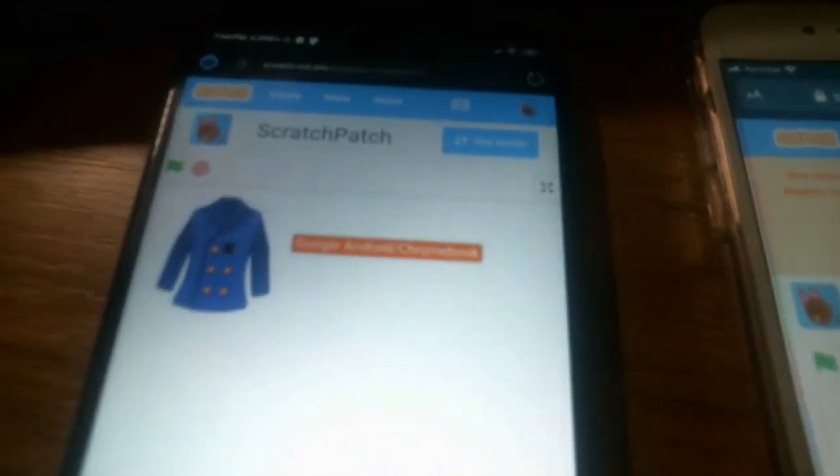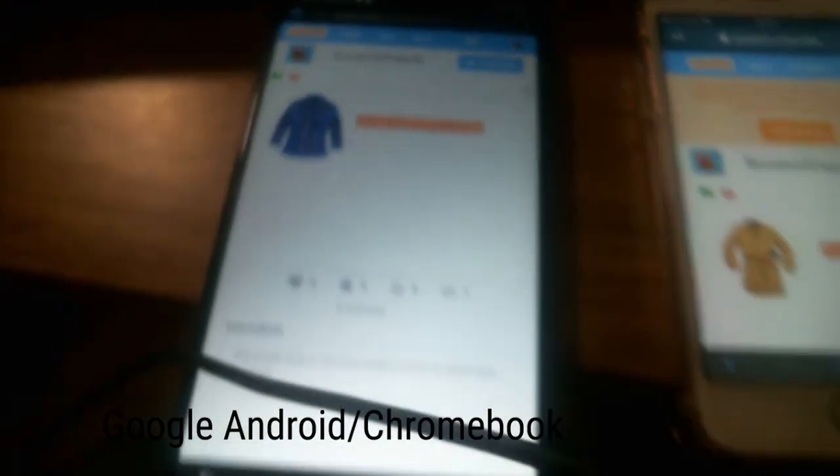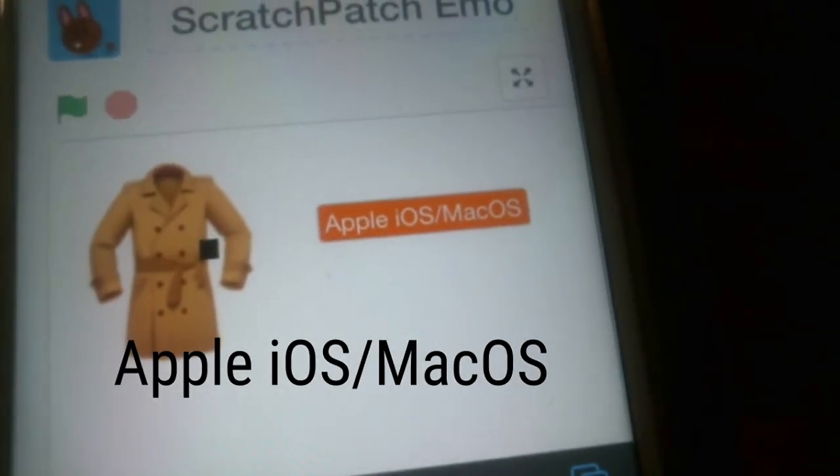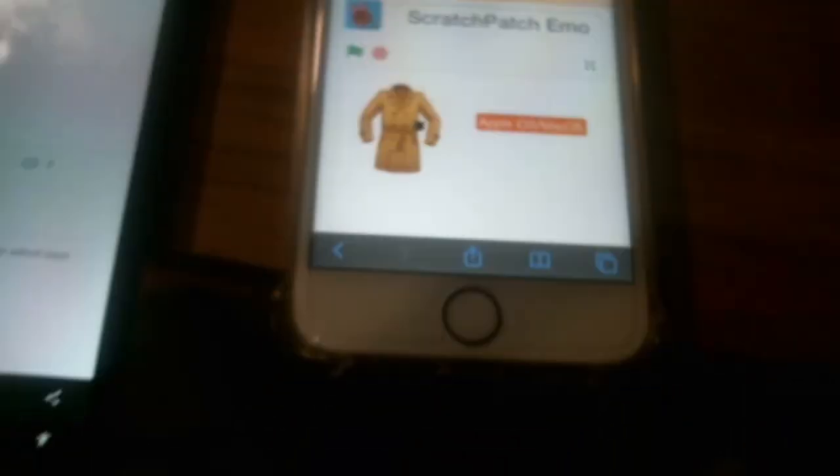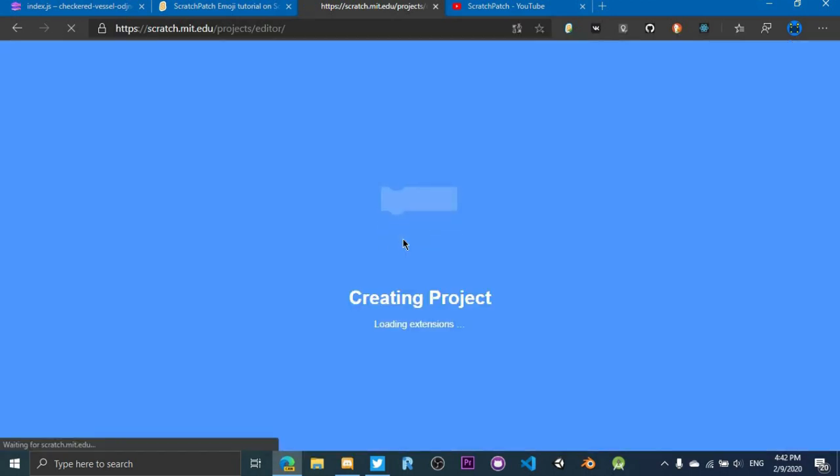However, if I run the same project on my Android phone, it says that I'm either using Android or Chromebook. And if I run it on an iPhone that I borrowed from a friend, it says macOS or iOS, as you can see. It can also detect Samsung products specifically. Cool! So let's start making the project.